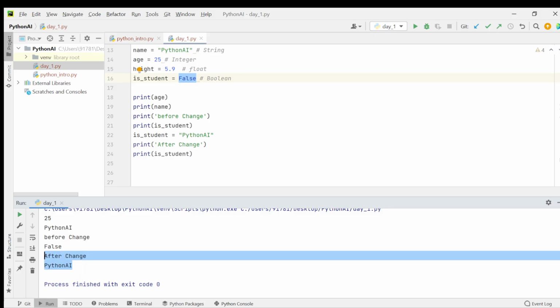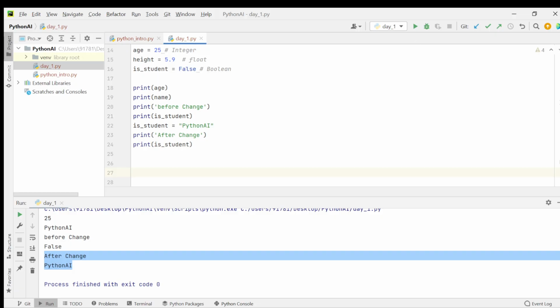That means Python is dynamically typed. No need to mention that name is a string, so we should store only a string. That's not the case in Python. We can store any data type in any variable because everything is dynamic. I hope you understand this topic. It is a very important topic. Please comment below if you don't understand this one, and I will dig more into this.